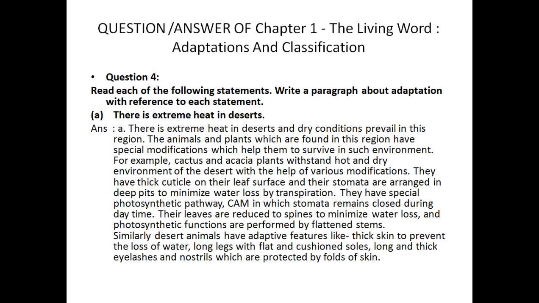Like us, we have a fat layer on our body to maintain temperature. In the same way, plants have a thick cuticle layer. You can say it is like a fat deposition, or a waxy layer present on the leaf and stem, that prevents more and more water evaporation. So in this way the cuticle helps. The cuticle is a type of modification, and the stomata are arranged in deep pits to minimize water loss by transpiration.